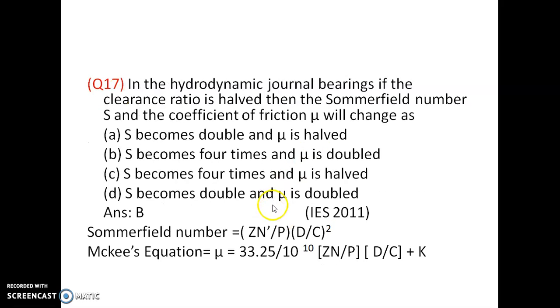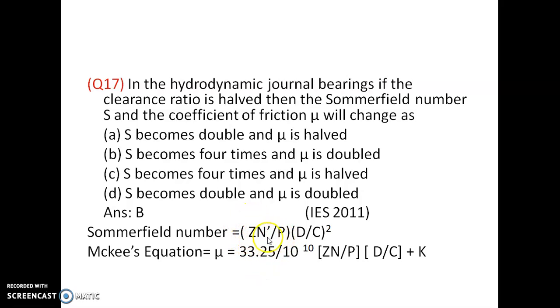Next, in hydrodynamic journal bearings, if the clearance ratio is halved, then the Sommerfeld number S and the coefficient of friction mu will change. We know that the Sommerfeld number S equals Zn dash by P into (D by C) the whole square. Zn by P is the bearing characteristics number.